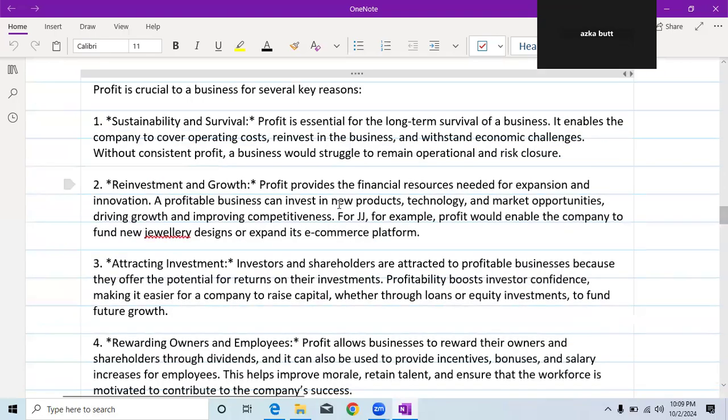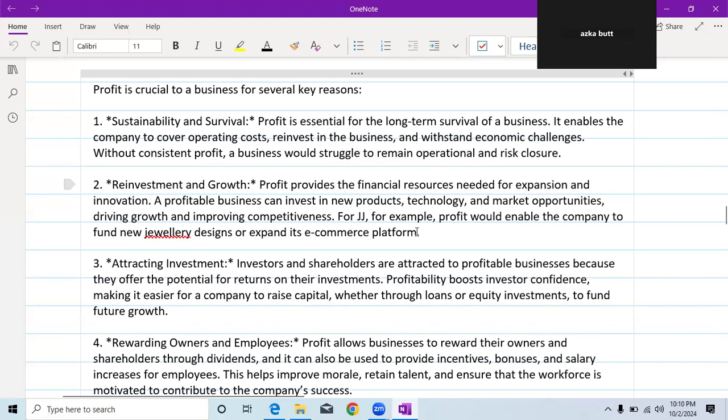And the second is reinvestment for growth. Profit provides the financial resources needed for expansion and innovation. A profitable business can invest in new products, technology, and market opportunities, driving growth and improving competitiveness.